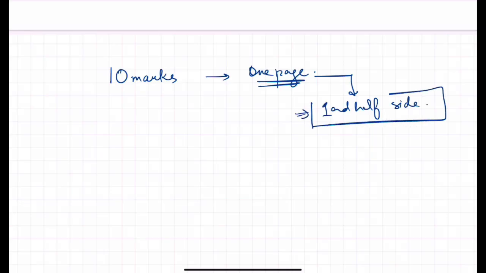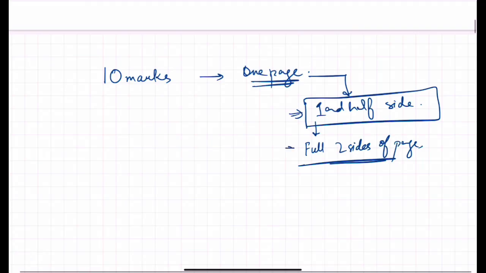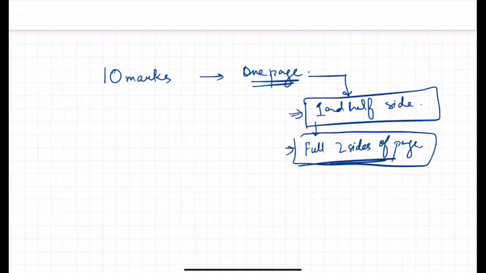The reason being that the paper is lengthy and you have to cover everything. If you are able to write 1.5 sides of the page, or even the full 2 sides of the page, if you have fast handwriting, if you are able to write legibly and very quickly and make points that way, then yes, you can write for 2 sides. But this is a minimum of 1.5 sides, then you will be able to fetch the marks, because this is what the examiner thinks while checking your paper.